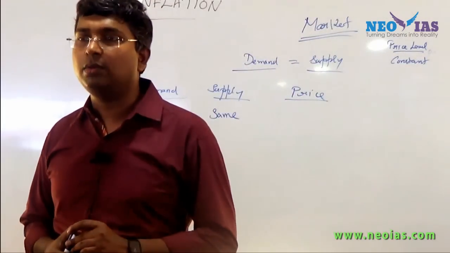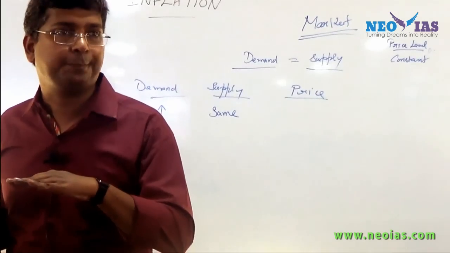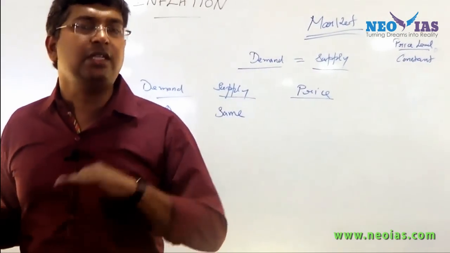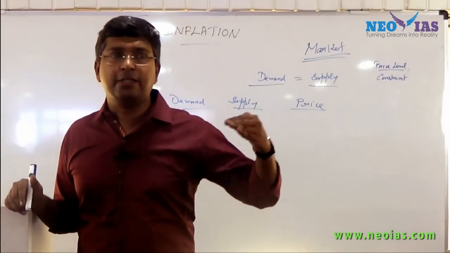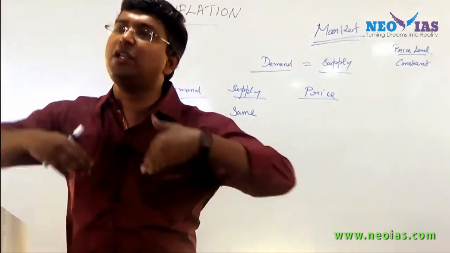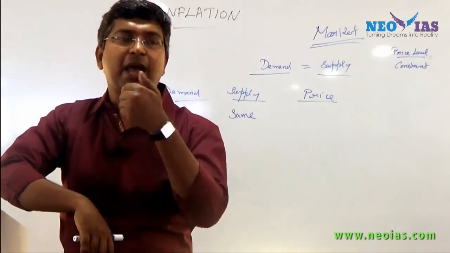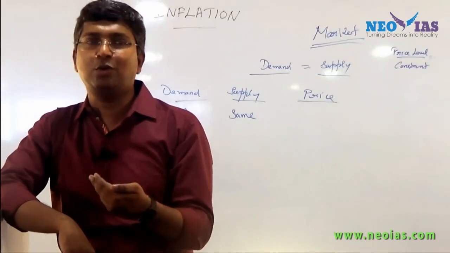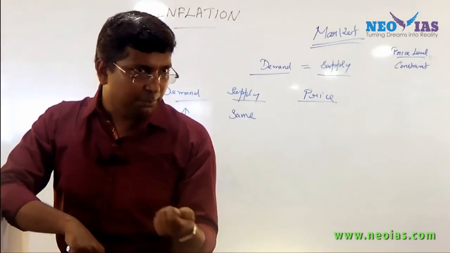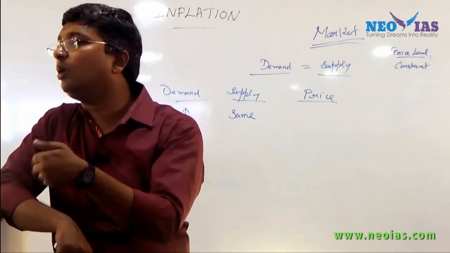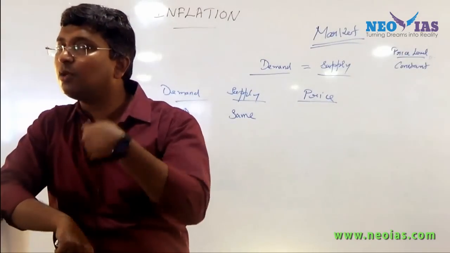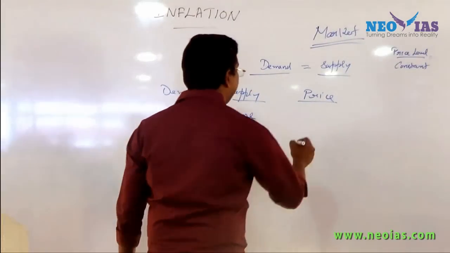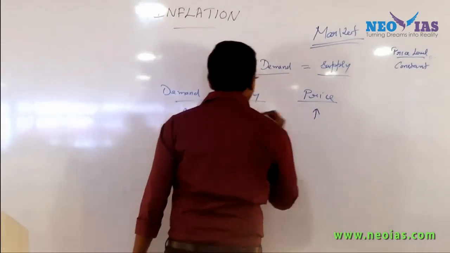Think about the mango. Supply is same, 20 kg only, but the demand has increased. What does it mean? Instead of 20 people coming and buying, 25 people have come. What will the mango seller do? He knows that even if I increase the price, he can sell all the product. So what will happen? There will be an increase in the price. So this is one criteria.